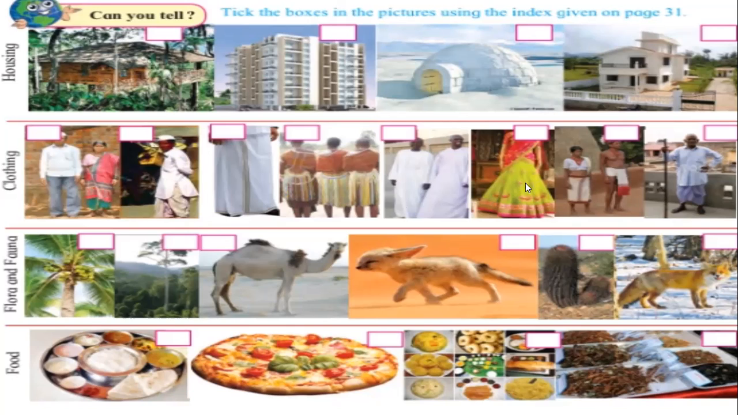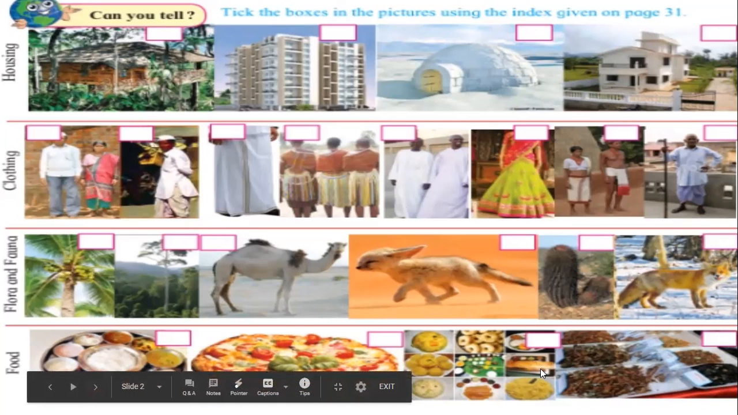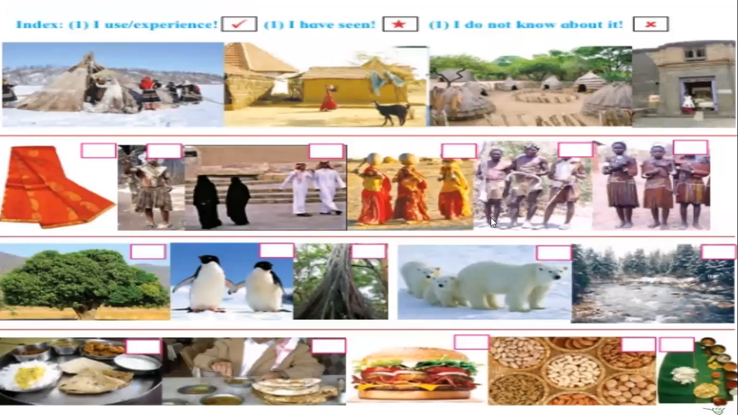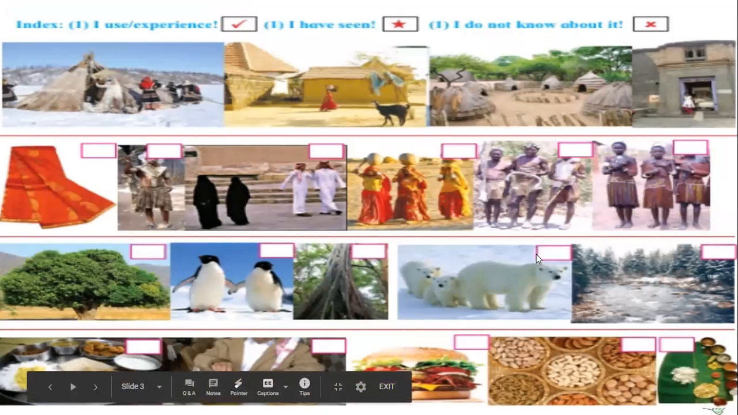Here you can see a different attire. Here also in flora and fauna you can see different types of plants and animals. Example, camel is there, the foxes are there. And even the diet of the people is different in different regions. Here, you have to tick in your textbook what you have seen, that means what you have experienced, and what you do not know about, put a cross for it. Example, you all have seen a sari, so you can put a tick over there. But you must not have seen a polar bear, so you can put a cross over there.